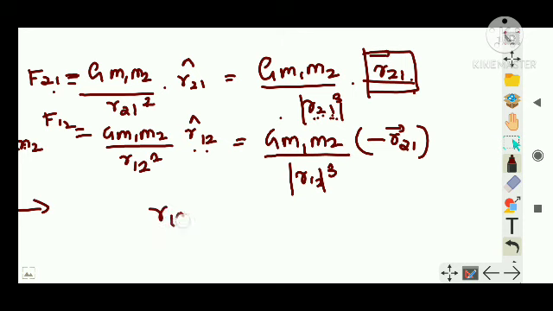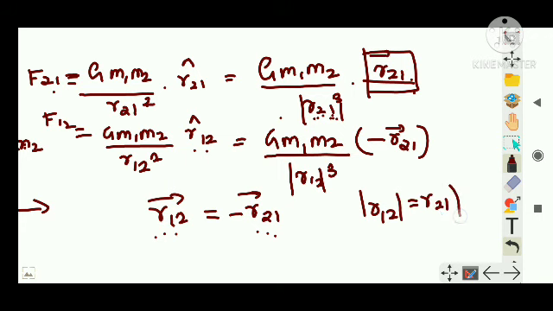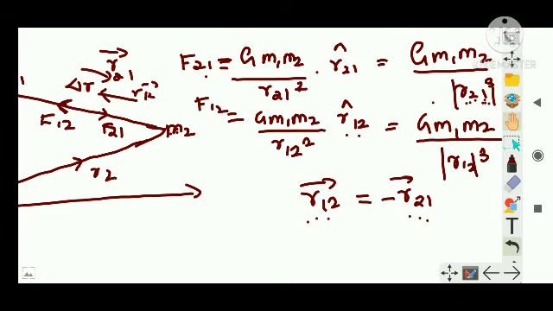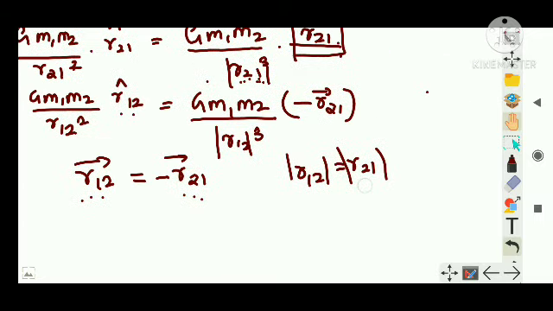The magnitude of r12 is equal to the magnitude of r21, the same distance, but the direction is different. That's why we write minus here.